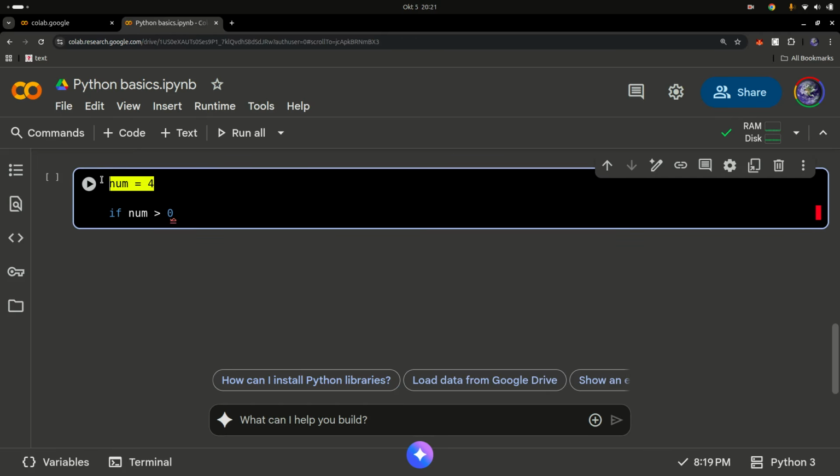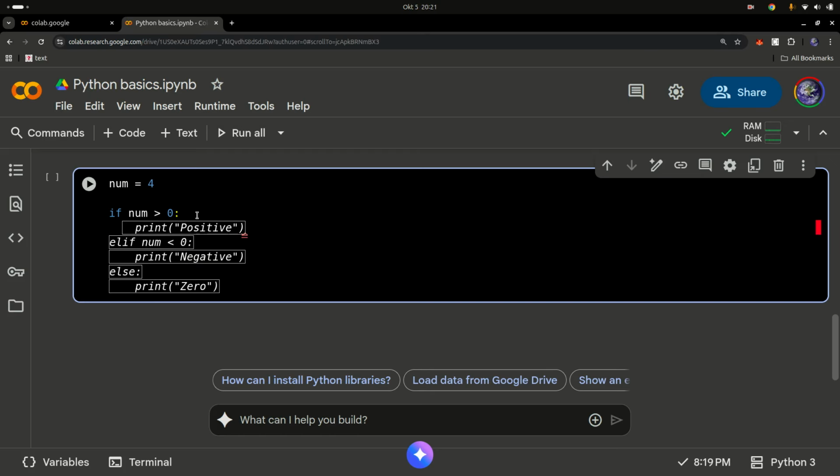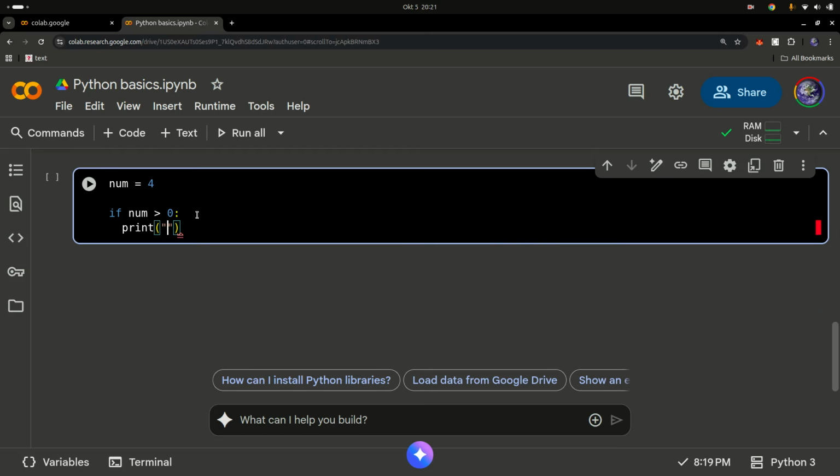We have a variable called num, and it stores the integer 4. What you want to do is check if the number is either positive, a 0, or a negative number. So you can say if number is greater than 0, print positive. If the number is greater than 0, then the number is positive.